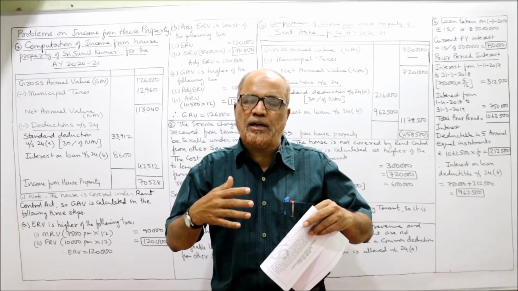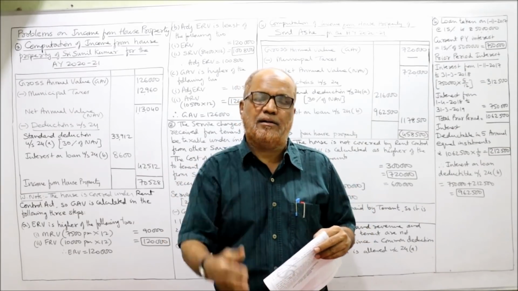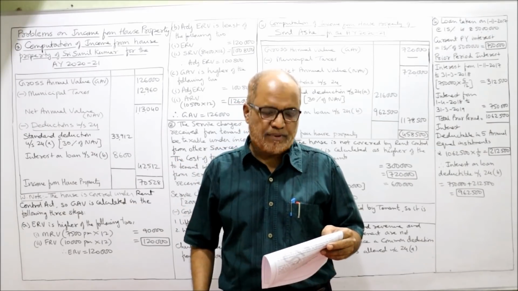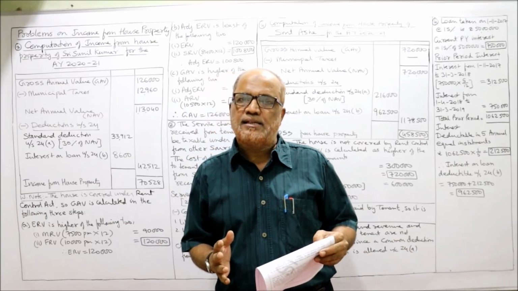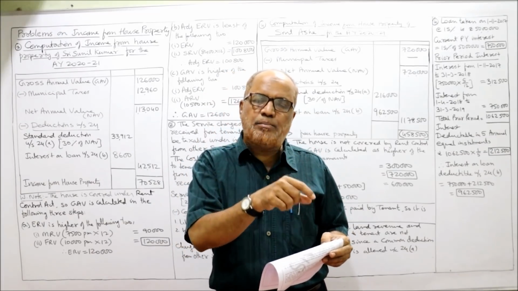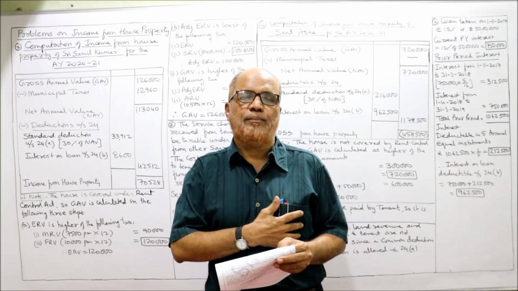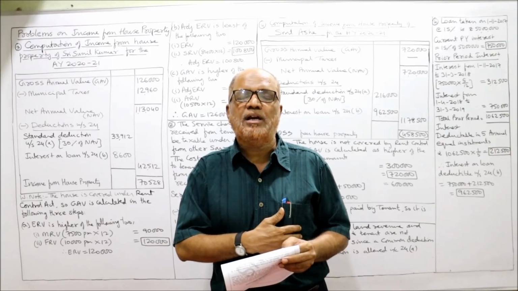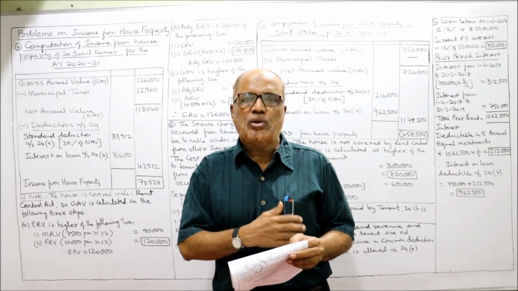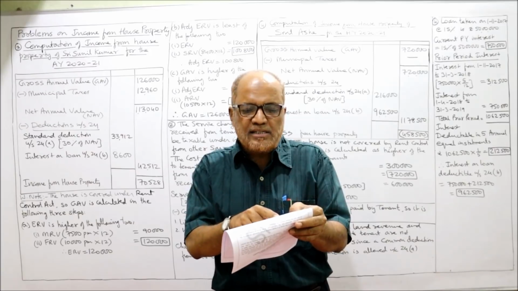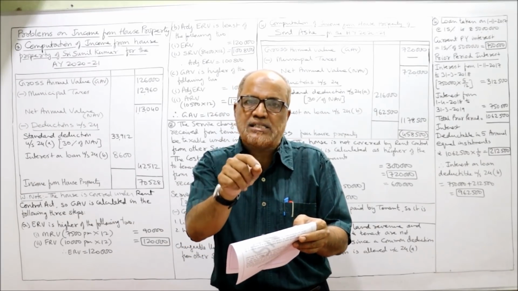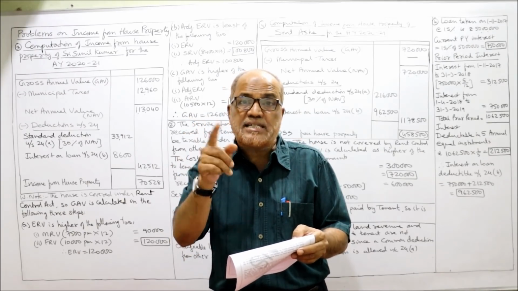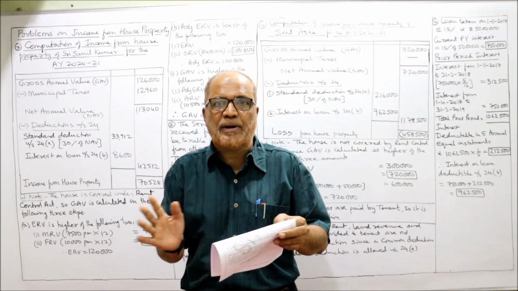Some services are provided by the landlord, by the owner to the tenant. For these services, the owner is charging some service charges to the tenant. Income Tax Act says the rent received is taxable under income from house property, whereas the service charges received from the tenant are taxable under income from other sources. So we have to separate. This rent received 10,500 is taxable under income from house property, whereas service charges 2,000 rupees per month is taxable under income from other sources separately.